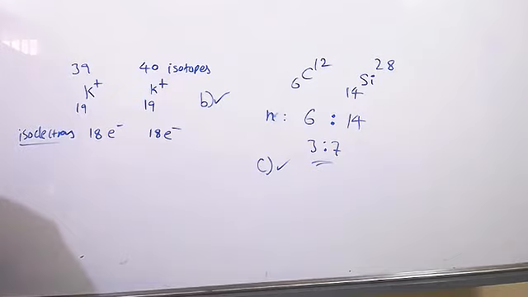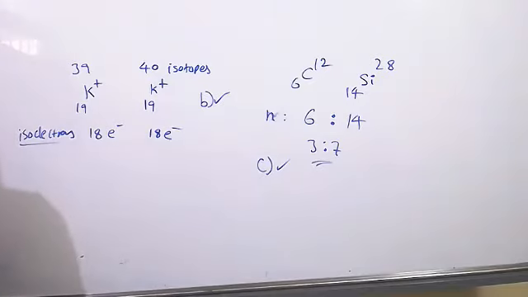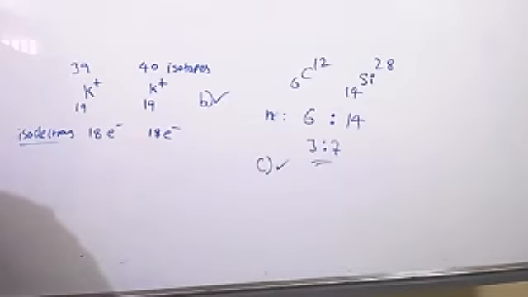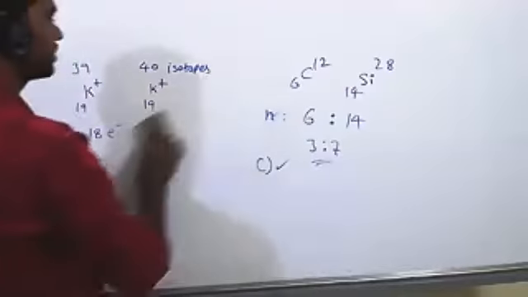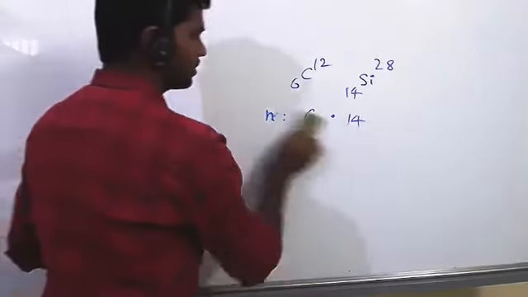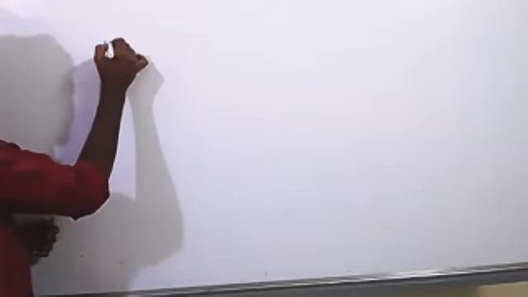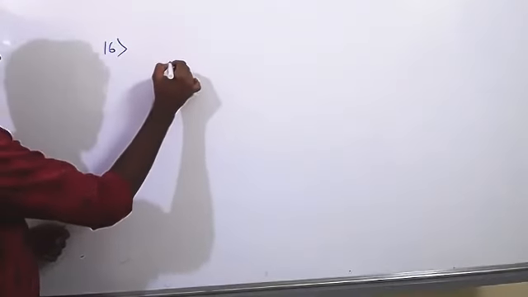Next, question number 16. Trishala. So question number 15. If a species has 16 protons, 18 electrons, and 16 neutrons, find the species and its charge. It has 16 protons.